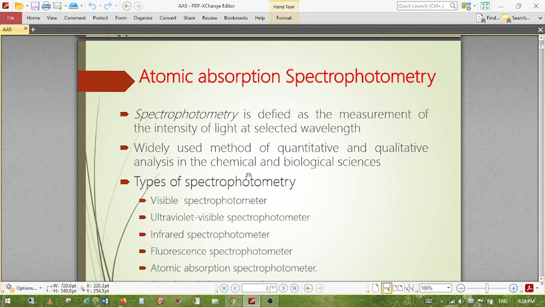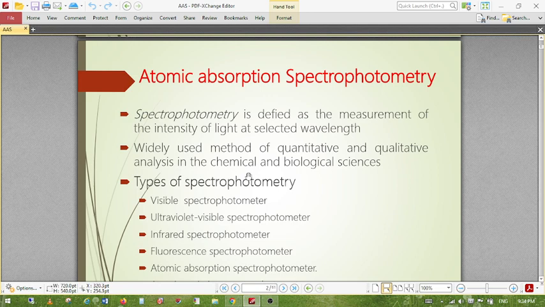Visible spectrophotometry and ultraviolet spectrophotometry we have already discussed, both mechanisms of UV-visible spectroscopy. Previously the visible spectrophotometer and the ultraviolet photometer were different instruments. But with new advancement, both UV and visible region spectrophotometry can be done with a single instrument called the UV-visible spectrophotometer, which deals with both the UV region and the visible region.